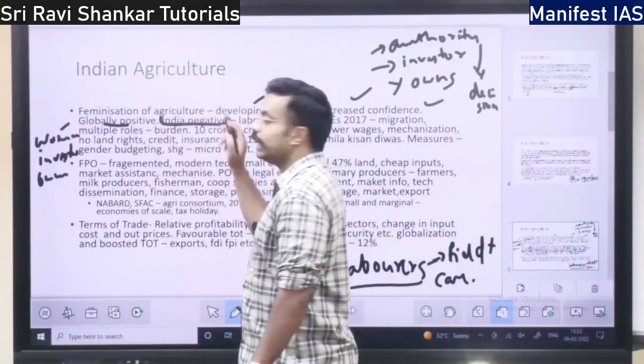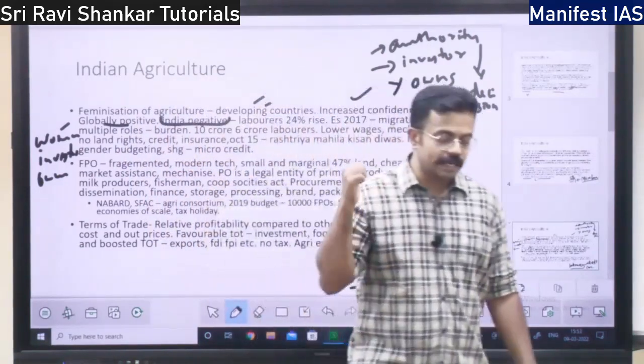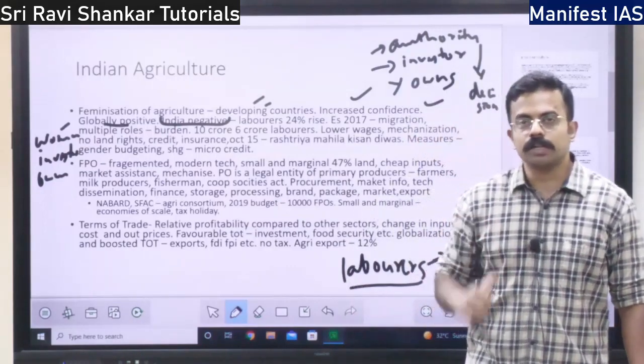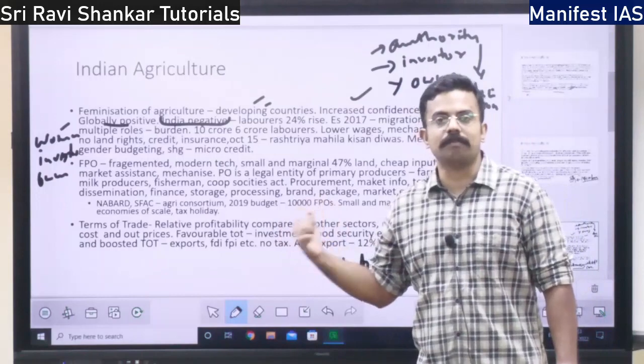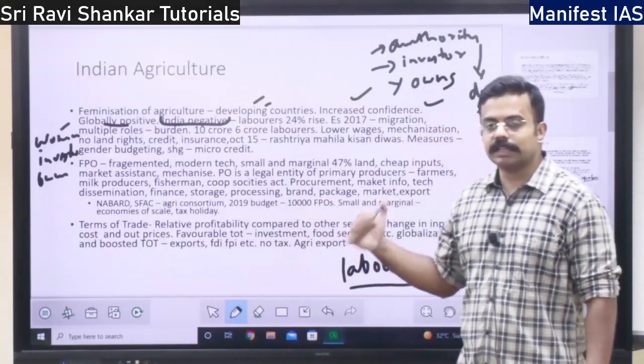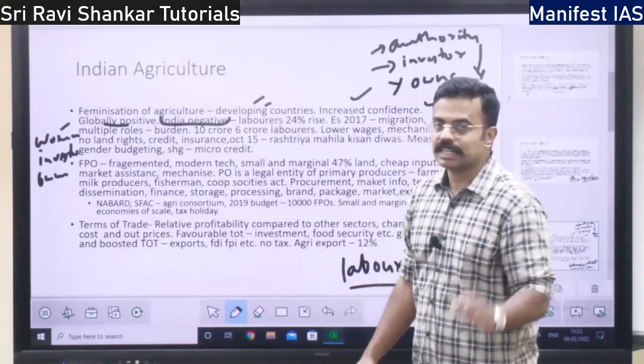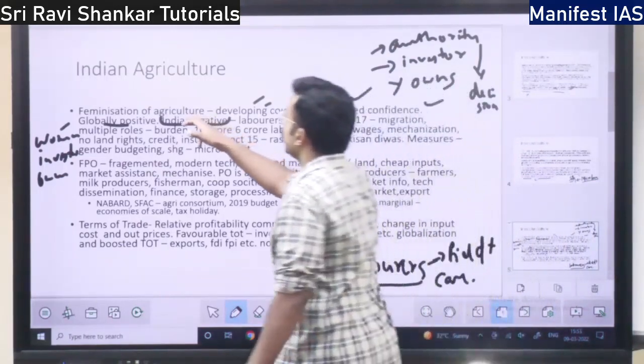Whereas with respect to India, it is not a positive sign, it is negative. Why is it negative? Because they are engaging just as farm laborers, where the wages are very less, right? That is why it is negative.